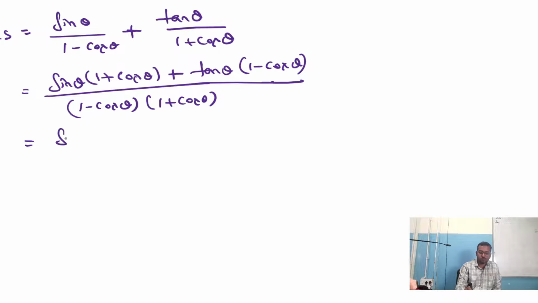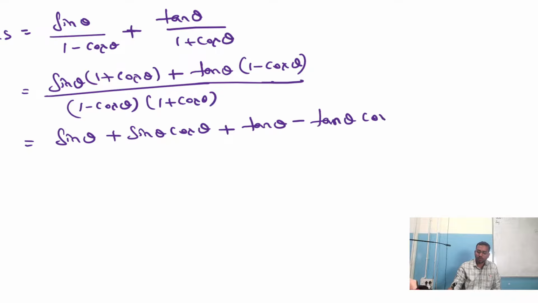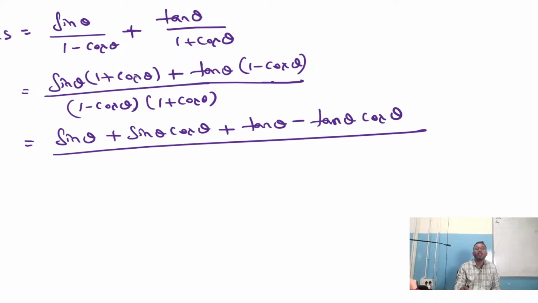Sin theta into 1, sin theta plus sin theta into cos theta is sin theta cos theta plus tan theta into 1 is tan theta plus minus tan theta into cos theta divided by, it's in the form of a plus b into a minus b, 1 plus cos theta into 1 minus cos theta. So a plus b into a minus b is a square minus b square. Clear? Okay, now what can we do?